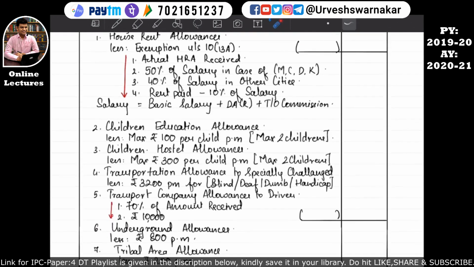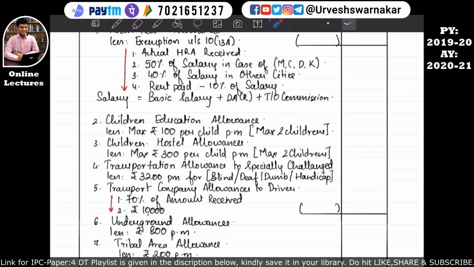I hope this is quite clear. The next is children education allowance and children hostel allowance. If the assessee is receiving a children education allowance, then a maximum of rupees 100 per child per month, for a maximum of 2 children, will be allowed as exemption or deduction under this allowance. I hope this is quite clear.